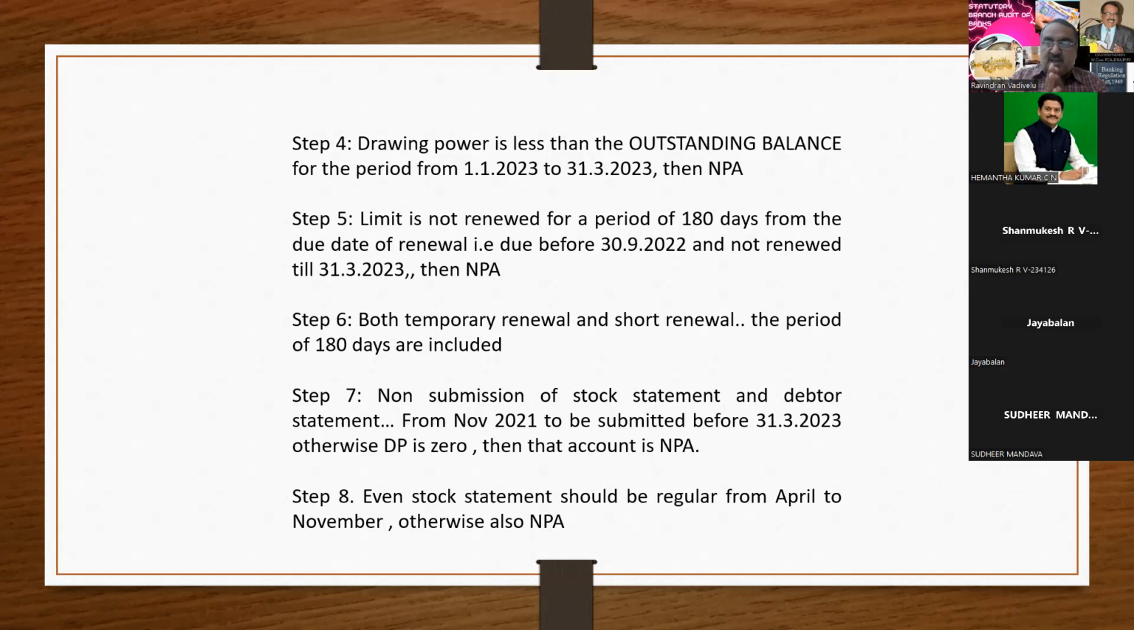You have to see whether the stock statement has been submitted by the customer on time, or if it is submitted belatedly, the banker has to charge the penal interest. Otherwise, if the stock statement is not submitted, then that account has to be treated as NPA. Any doubt on step 4, step 7, step 8? This is directly related to submission of the stock statement and data statement. Any doubts, sir? I will explain step 5 and step 6 later. Please concentrate on step 4, step 7, step 8.